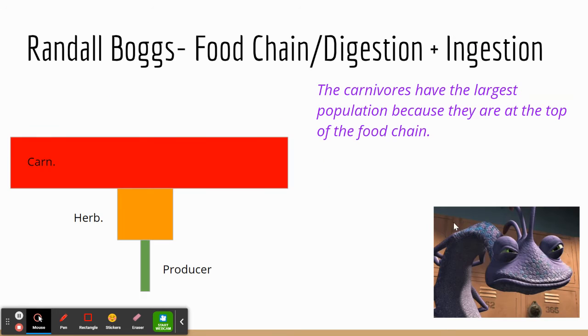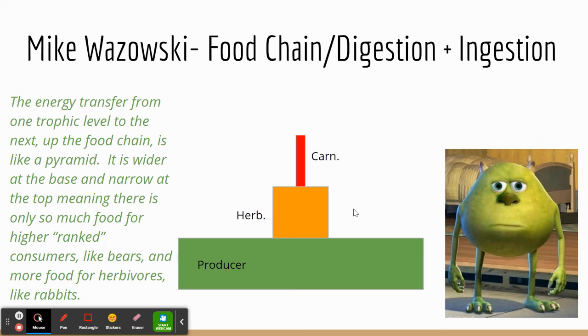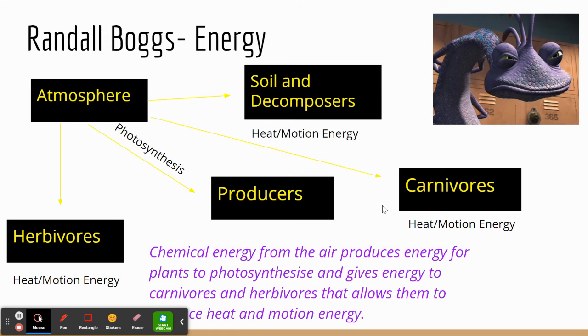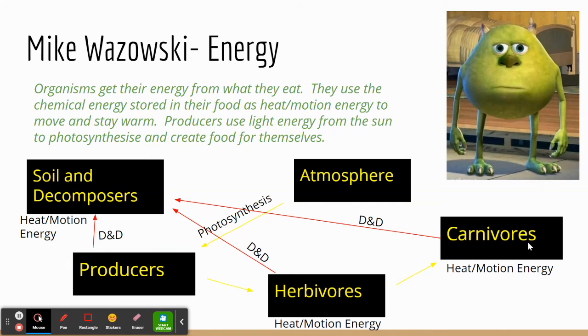This person is showing the different slideshows. Again, back to Randall Boggs, we see a flipped biomass pyramid, and it's very strange how they're promoting this, but this is the false advertisement that we often see in political campaigns. Then we have the correct one as well, showing how energy is transferring. This slideshow is maybe not as good in terms of showing how energy is moving, but they decided to put in their own slide that is pretty good in showing what is going on with the energy. There are different ways that you can do this, and they have one that is false as well.